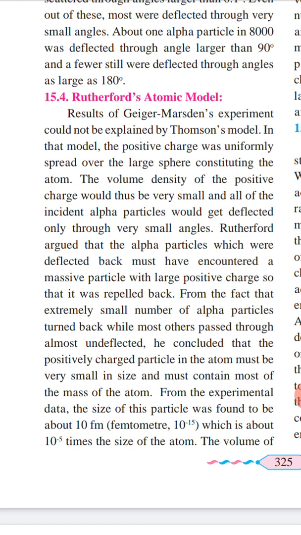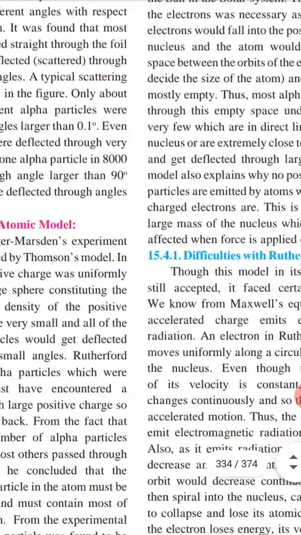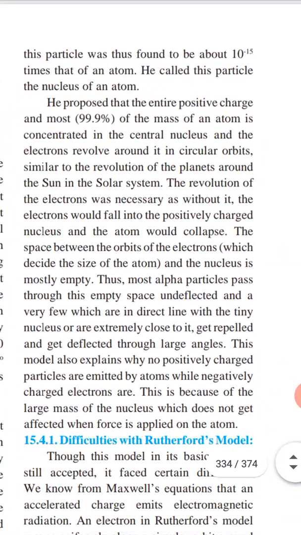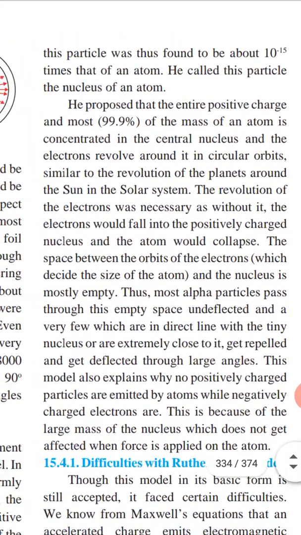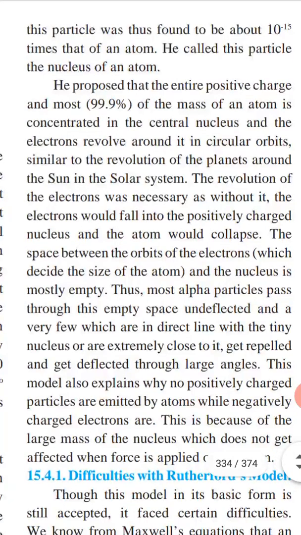From the experimental data, the size of this particle was found to be about 10 femtometer, that is 10 to the power minus 15 meter, which is about 10 to the power minus 5 times of the size of atom. Now the volume of this particle was thus found to be 10 to the power minus 15 times that of the atom. So he called this particle the nucleus of an atom.